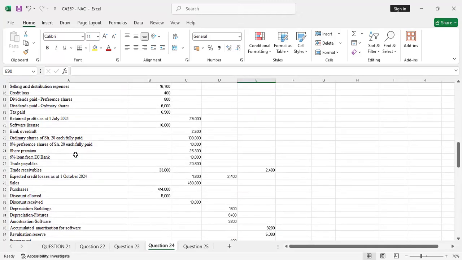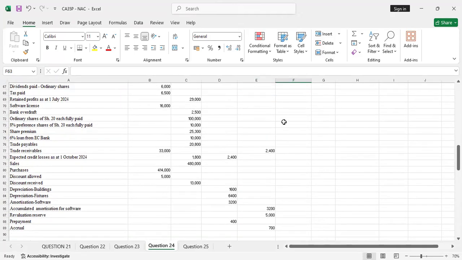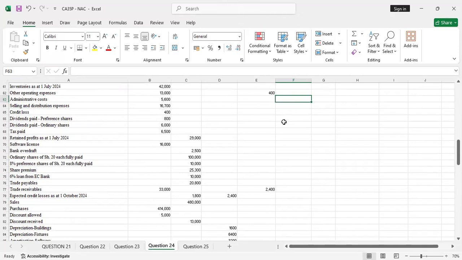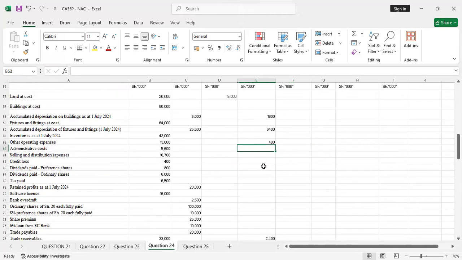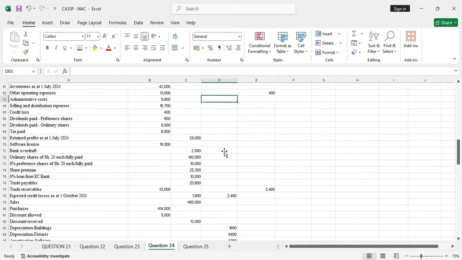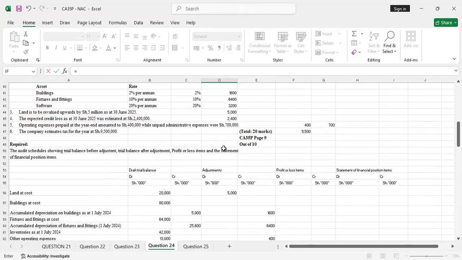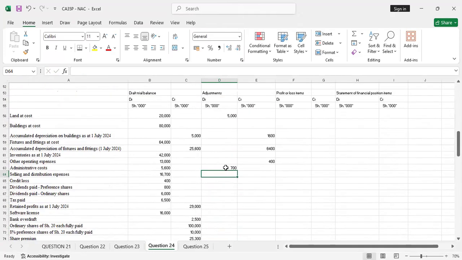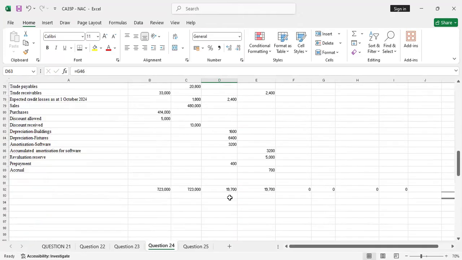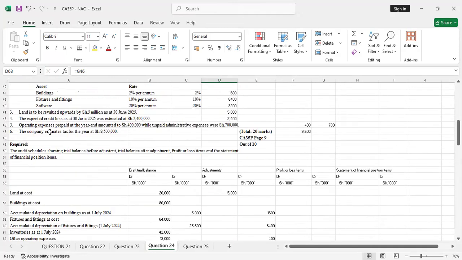So administrative cost, it's up here. We debit that account under adjustment with 700, because it was an accrual. It was not paid, but we have to pay it. That's why I've added it up there. We are done with additional information number 5.